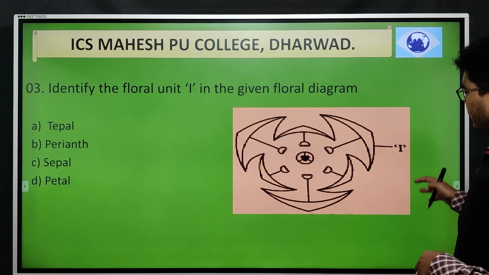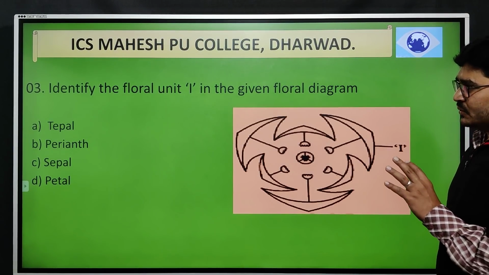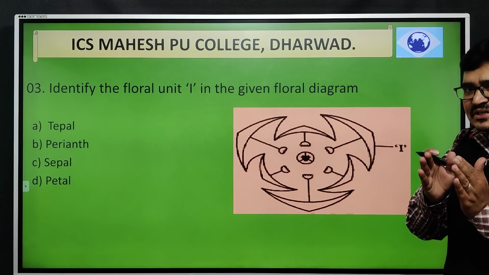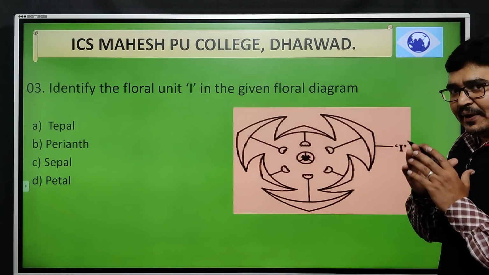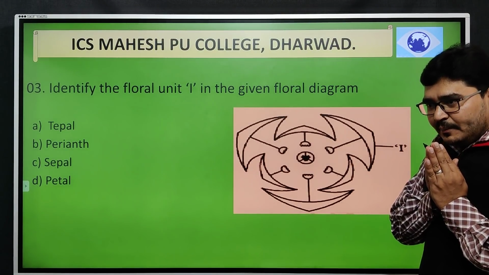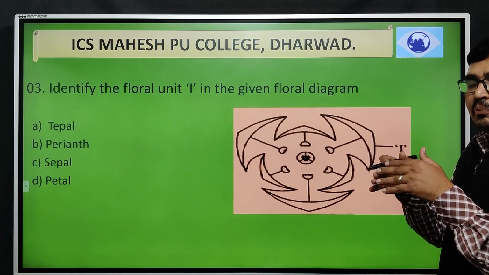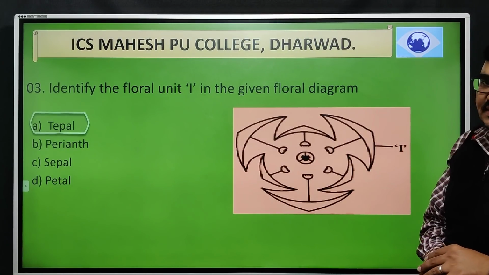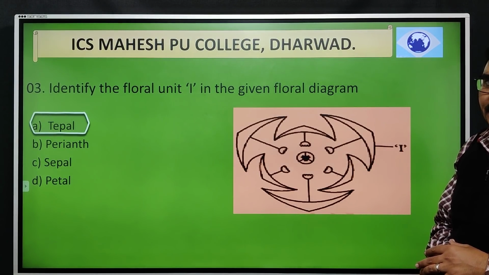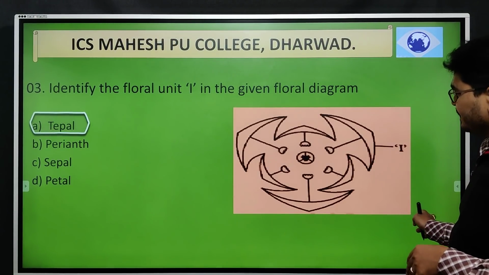Generally in studying the floral diagrams, the combination of the sepals and the petals, we obviously consider as a perianth. When the perianth units are placed separately, as a separate bulged part or outer part, then what we call it is nothing but a tepal. Okay, this is a very straightforward question, that is a memory based question.